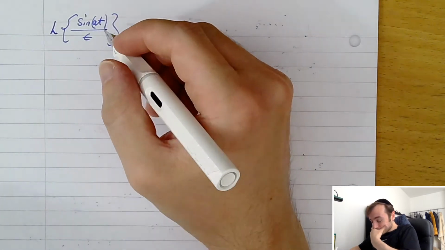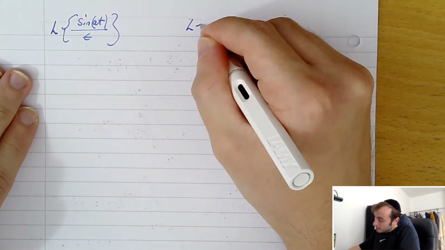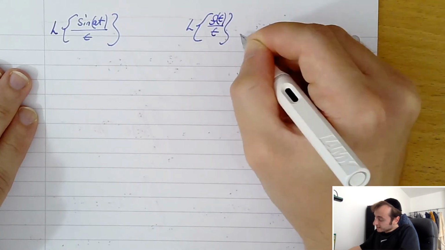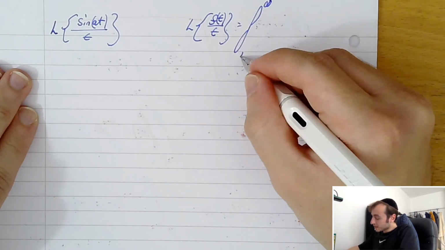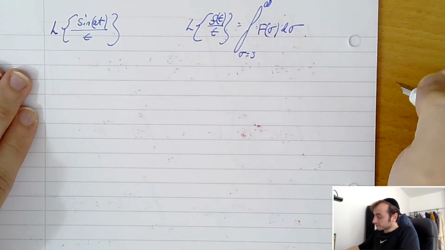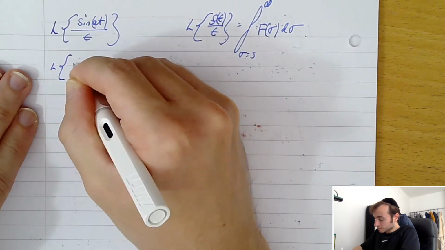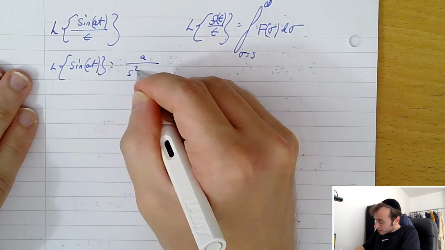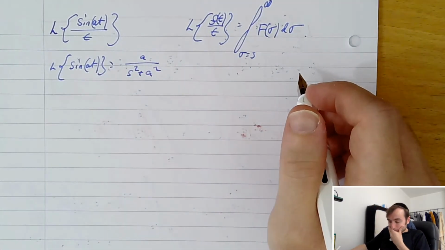So how are we going to go about doing this? The first thing is, when we see the function on t, let's write out the theorem. The Laplace transform of f of t on t equals the integral between positive infinity and sigma equals s of f of sigma d sigma. First of all, let's have a look at what the Laplace transform of sine AT is, which we should know by now is a on s squared plus a squared. So that's fine.